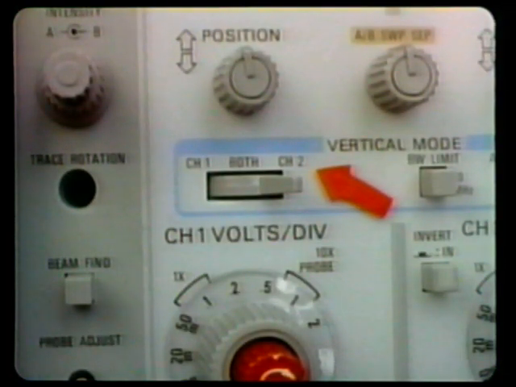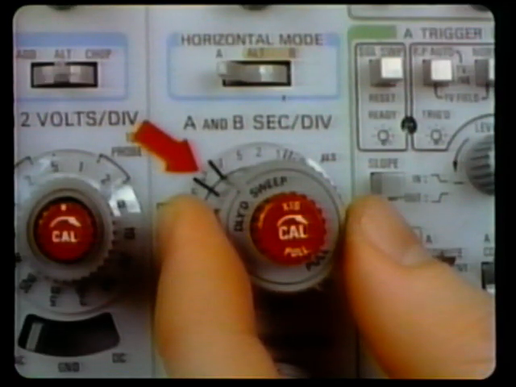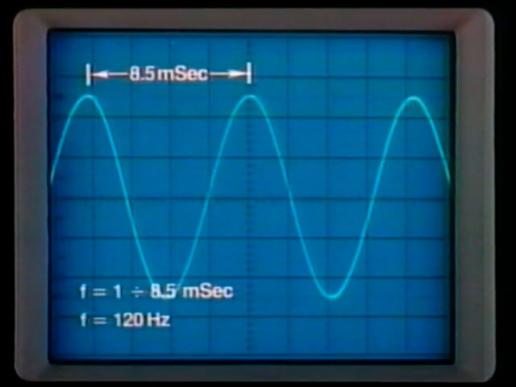In order to check the unknown frequency by looking at the waveform, set the vertical mode channel selector switch to the channel 2 position. Then, set the A seconds per division selector to 2 milliseconds per division. The period of this unknown waveform equals approximately 4.25 divisions times 2 milliseconds per division. Therefore, the frequency equals 1 divided by 8.5 milliseconds, or approximately 120 hertz.